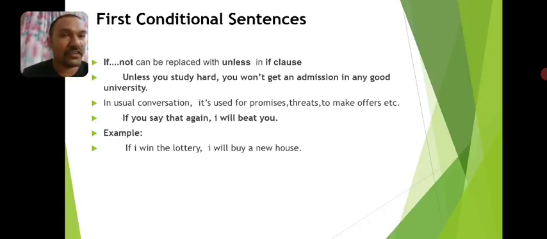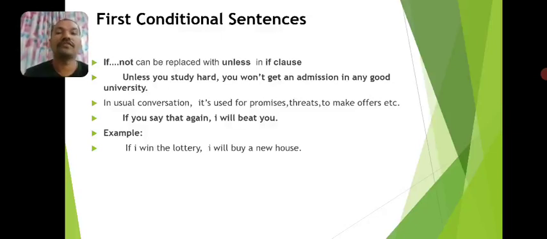And this sentence structure can also be used in usual conversation, like it is used for promises, threats, to make offers, etc. in our daily conversation. Look at the example. If you say that again, I will beat you. So in this example, this sentence structure is clearly being used to give a threat to the opposite person. So the sentence structure can also be used to talk about promises, threats to the opposite people, and to make offers to the opposite people.